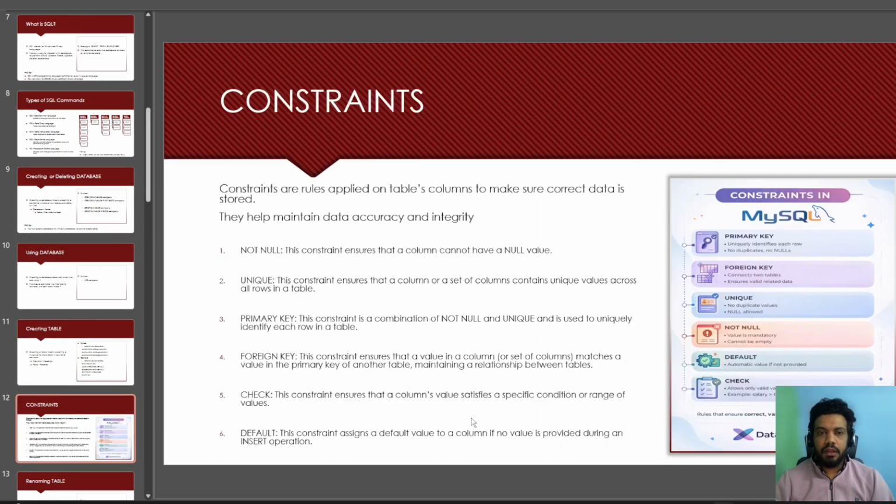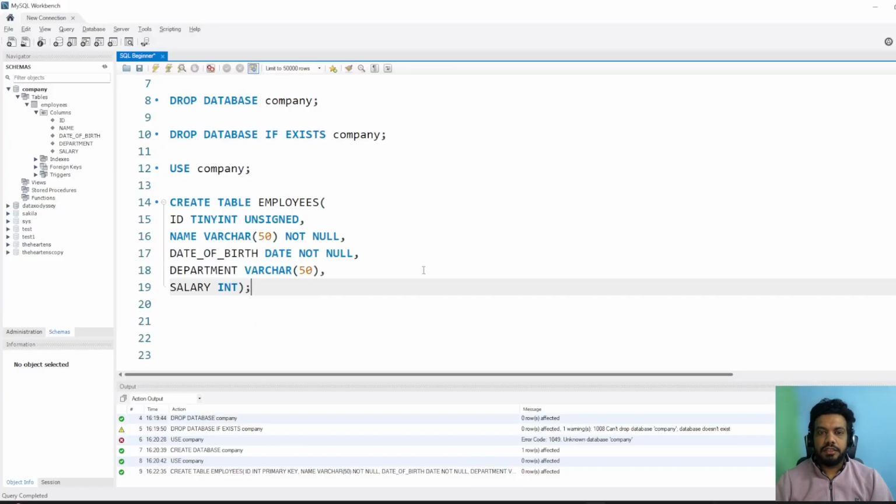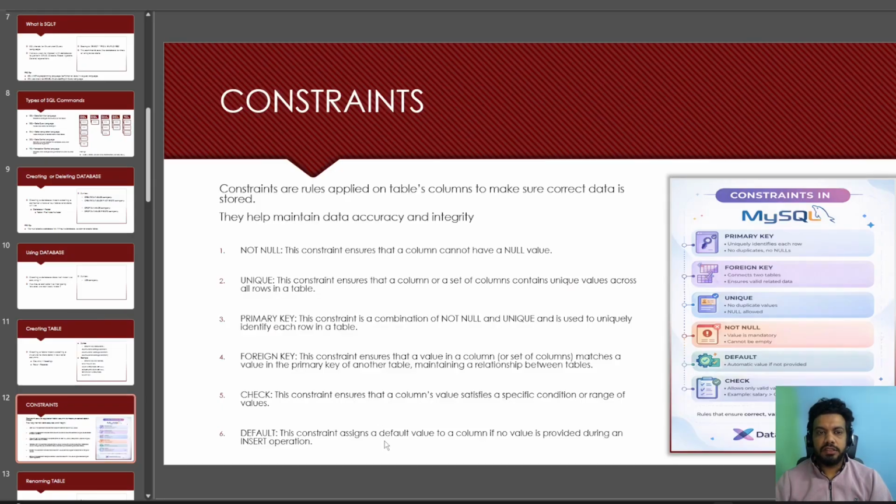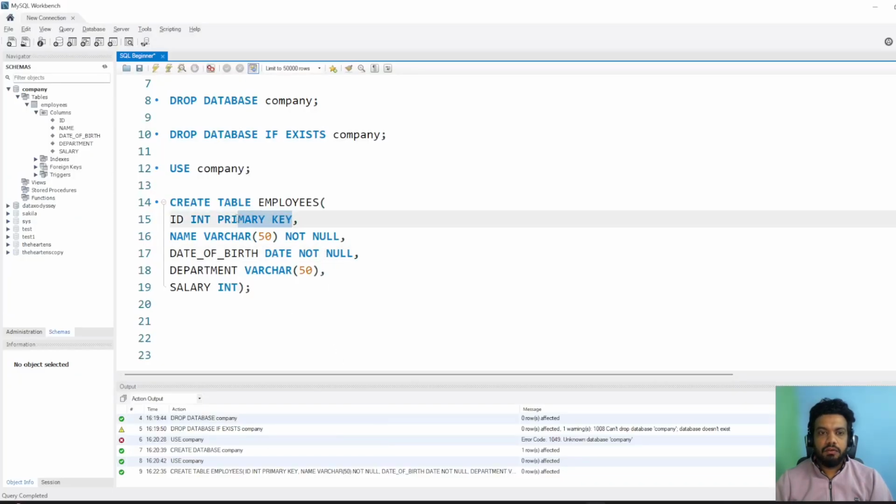So now let's understand constraints. You remember that earlier I had used primary key over here. So int, you understand now, int is the data type, varchar is the data type, date is a data type. Primary key, not null, these are constraints. All right, so let's talk about constraints. So we did have primary key, not null. These are constraints. Int we already looked at, these are data types.